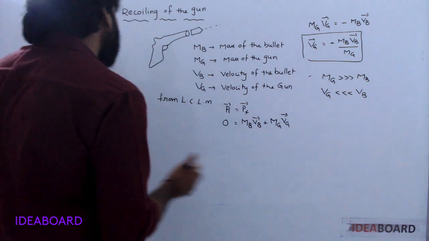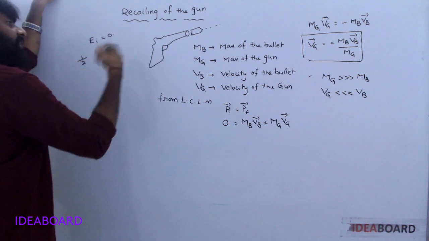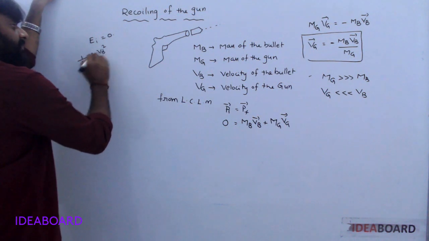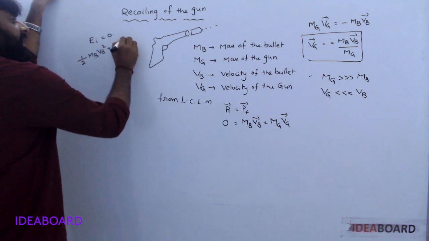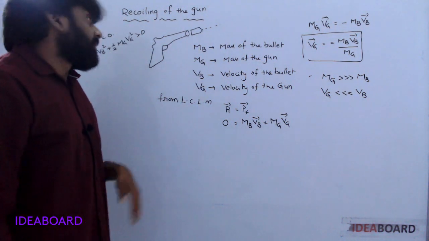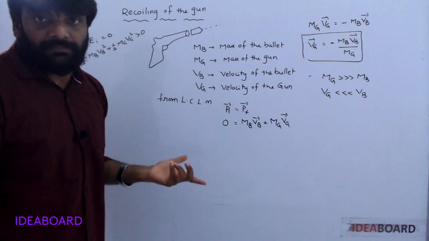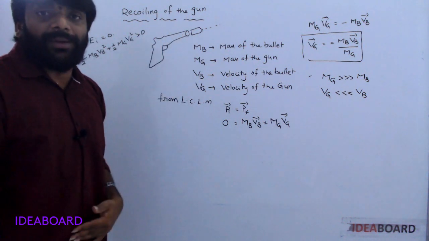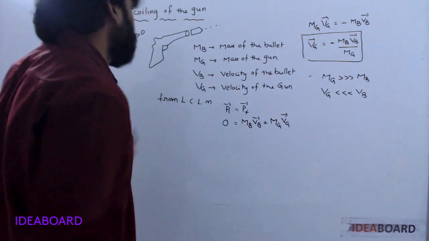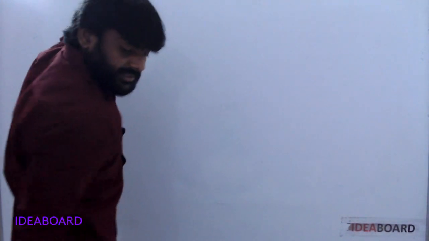Understood? In this case initially energy is 0. After firing, mass of the bullet times velocity of the bullet square plus mass of the gun times velocity of the gun square is greater than 0. It's not equal to 0. Why greater than 0? Inside the gun, chemical powder is converted into energy. That's why after firing, energy is greater than 0.